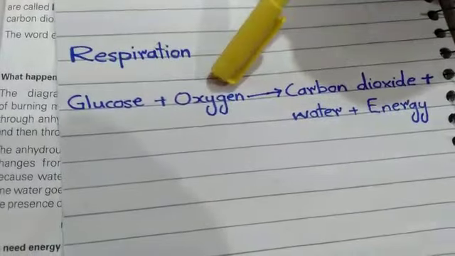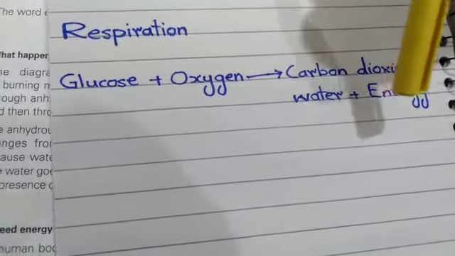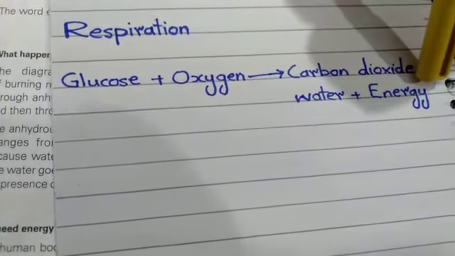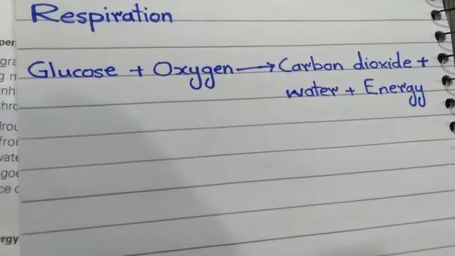Glucose reacts with oxygen, and carbon dioxide, water plus energy is produced during this reaction. It is this energy that we use to do different activities of our life.